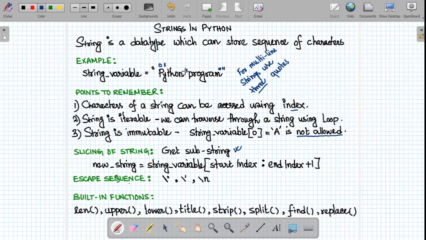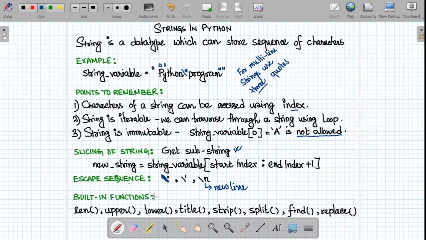In order to write a double quote within a string, we have to use the escape character, which is nothing but a backslash. If we put a backslash and then a double quote, we treat the double quote as a normal character, not a special character. Backslash n has a special meaning in the Python interpreter. It provides a new line.